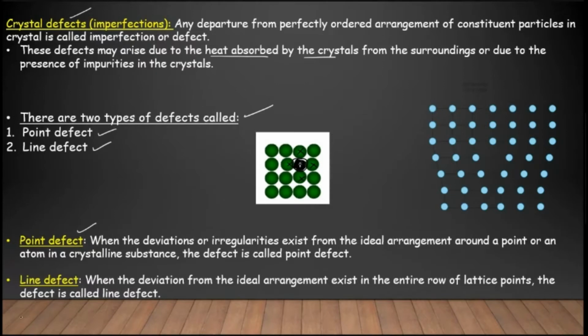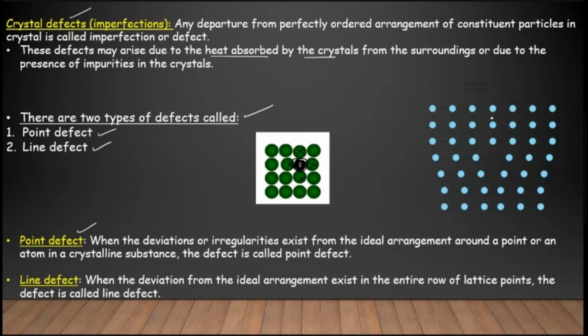Coming to line defect, the deviation from ideal arrangement exists in the entire row of lattice points. Lattice points are regularly arranged at the lattice sites.